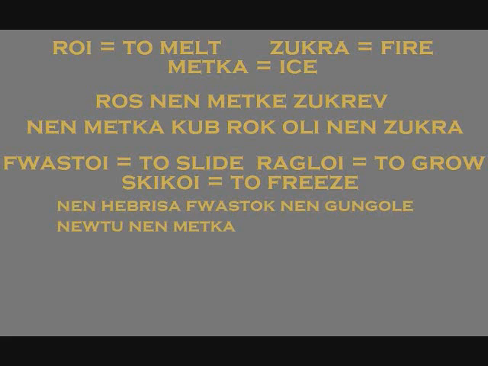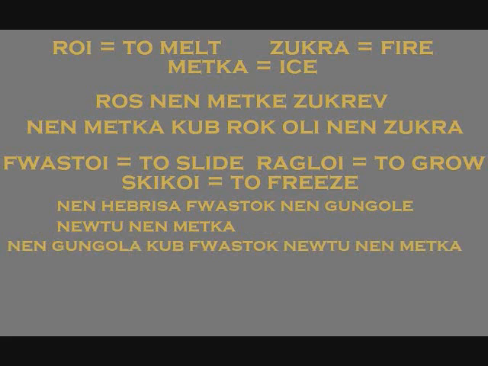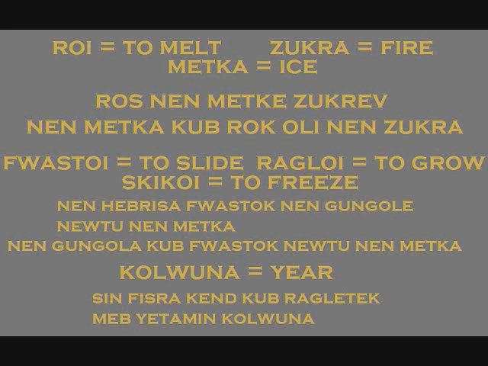For example, nen hebrisa Fwastok nen gungole newitu nen Metka would be The boy is sliding the rock across the ice. Whereas Nengungola kup Fwastok newitu nen Metka would be the rock is sliding across the ice. Or if we define Kolwuna as year, then Sin fisra ken kup ragletek nevietamin Kolwuna would be my tree grew a lot this year. Notice how kub is closer to the verb than any adverb.